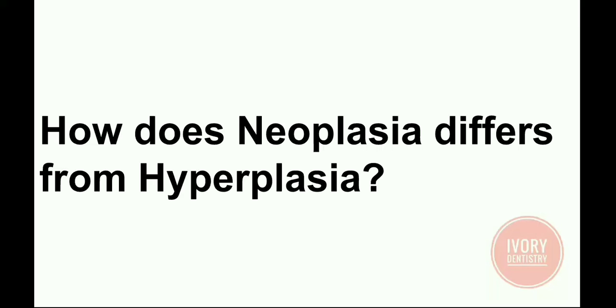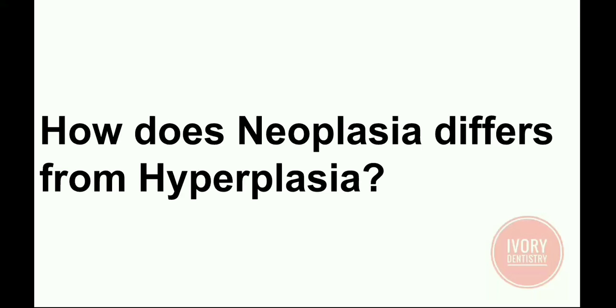How does neoplasia differ from hyperplasia? Neoplasia differs from hyperplasia in having autonomous growth potential. It loses the growth regulatory mechanism, whereas hyperplasia doesn't lose the regulatory mechanism of growth.